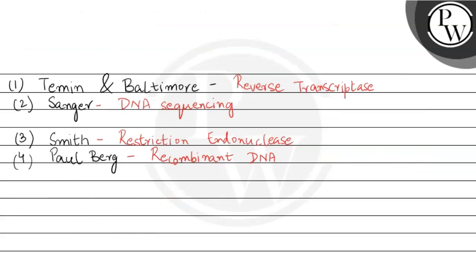So our final answer to this question is option 3, that is Smith. Smith was the first who isolated the first restriction endonuclease.